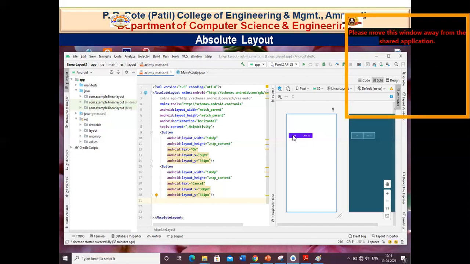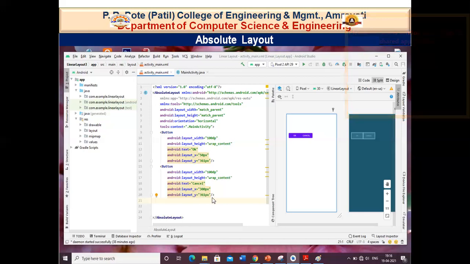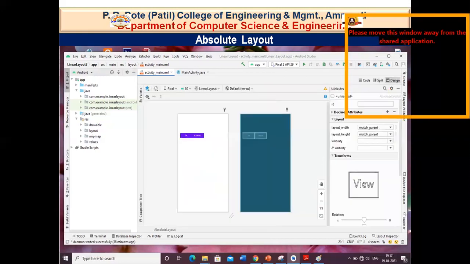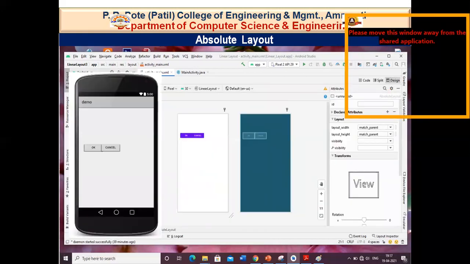So here my OK button will display, and the text of button 2 is cancel. Now the X coordinate is 300 and the Y coordinate is 361. It means that both buttons have the same Y coordinate. Y coordinate means this vertical position, but the horizontal position of the two buttons is different, that is 50 pixels and 300 pixels. So this is about the absolute layout, and this is how the output will look.